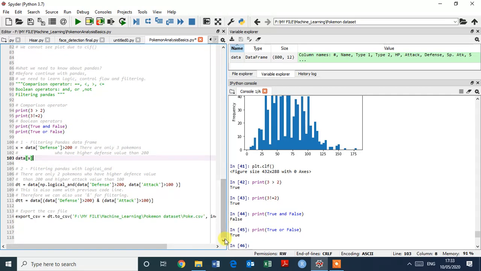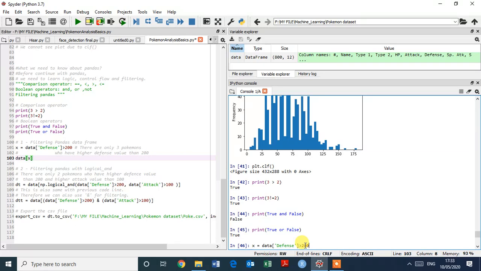So let's go ahead. How to filter a pandas data frame. This is a very interesting topic, filtering a pandas data frame. Suppose we need to type here x equals to data, and we need only defense is greater than 200.